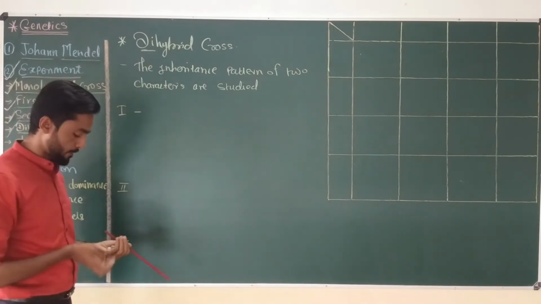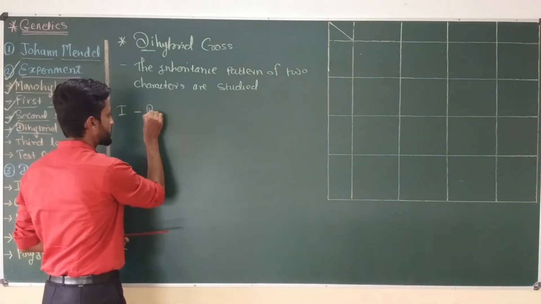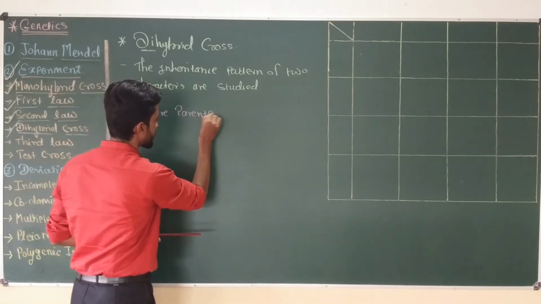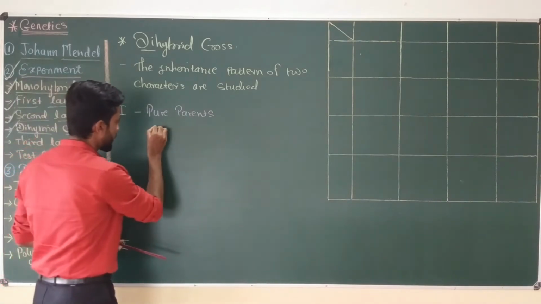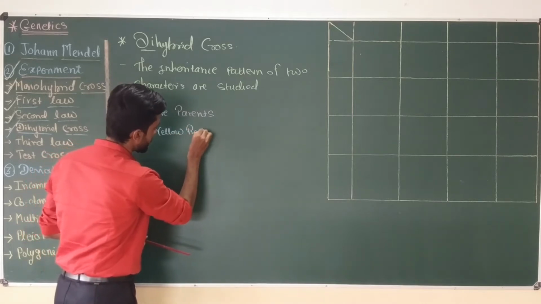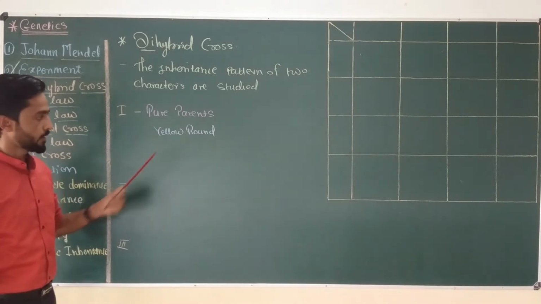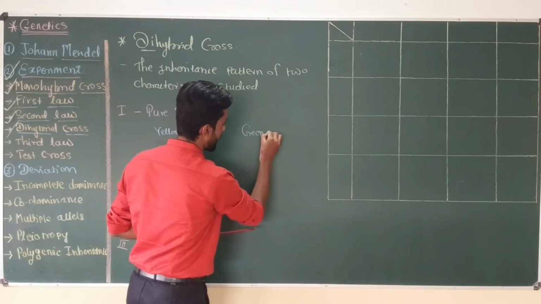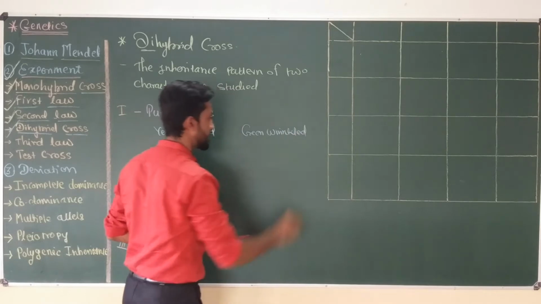So in the first step of Mendel's dihybrid cross, he selected pure parents. The first parent was a yellow and round seed pea plant, while the second parent was a green and wrinkled seed pea plant.